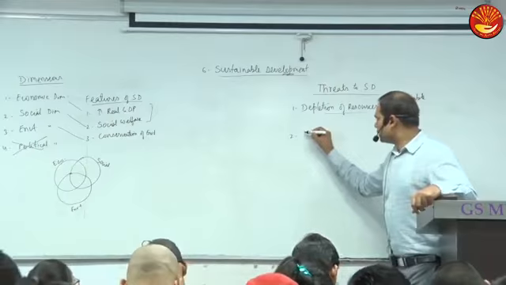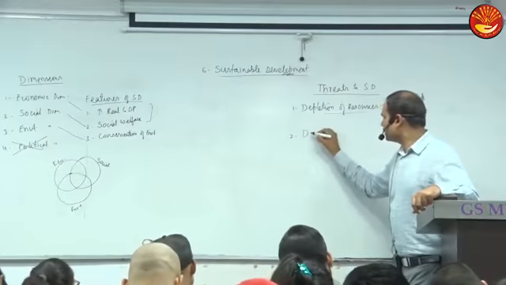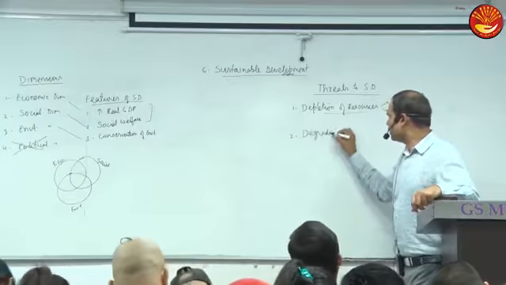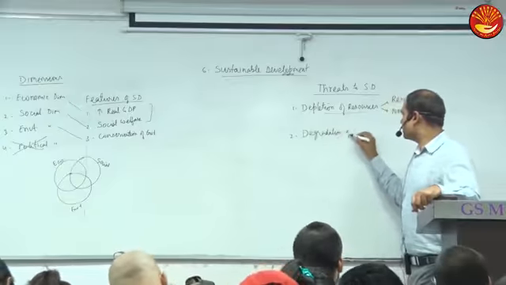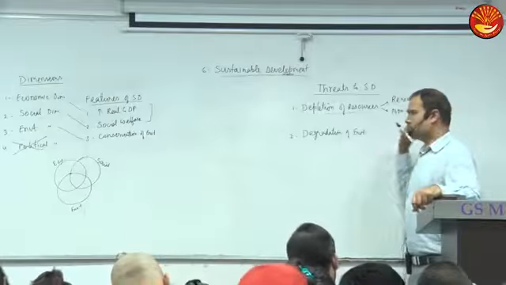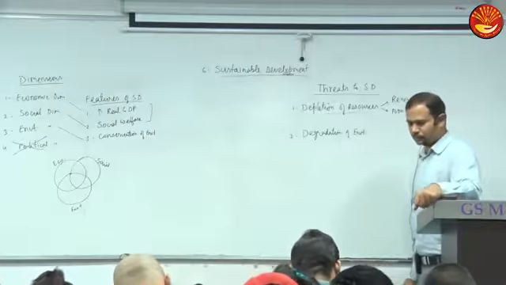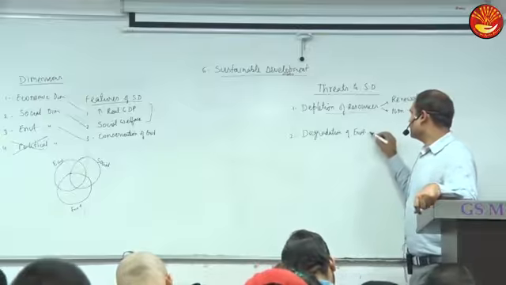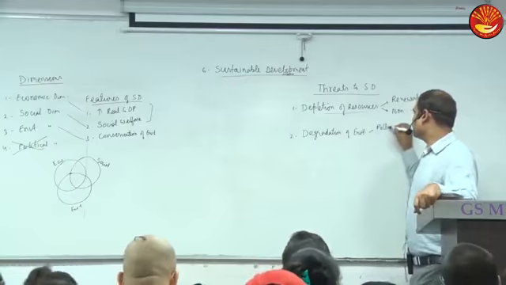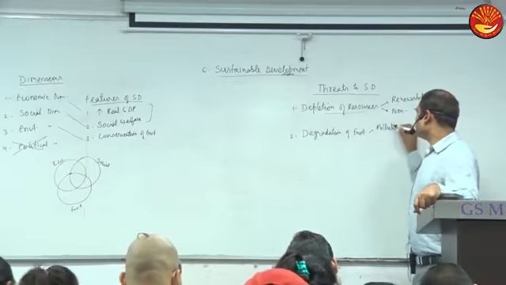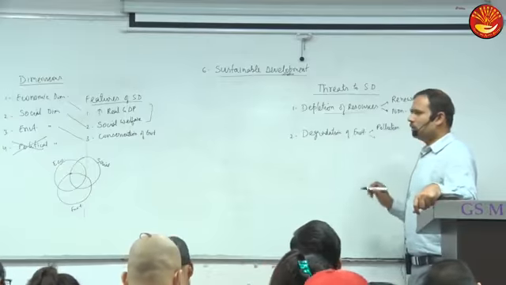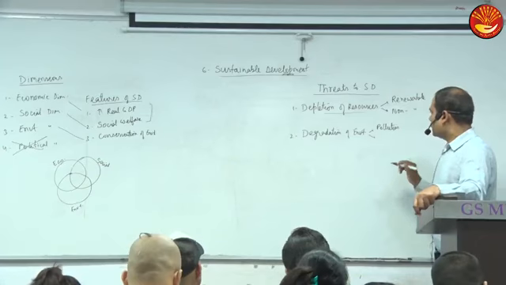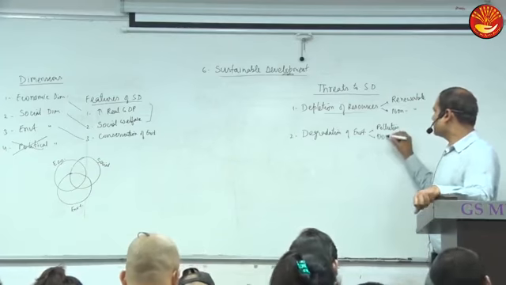Other is degradation of environment. Any example? Example like pollution, any type of pollution, air, water, etc. Other like deforestation.